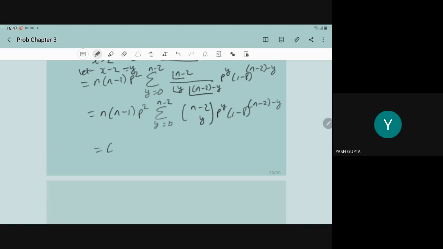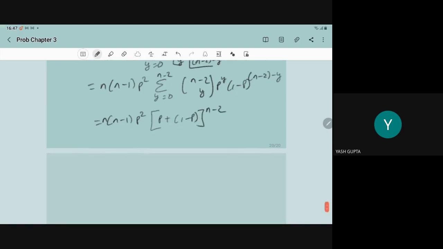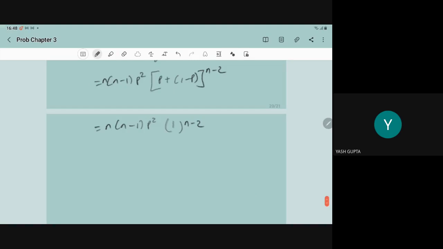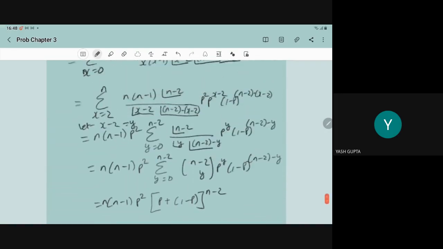So it is the n minus 1 p square, and this is what? This is the binomial expansion of (p plus 1 minus p) power n minus 2. And what is this bracket? Bracket is the 1. So this will become n minus 1 p square times 1 to power n minus 2, so it will give you 1 only. So n minus 1 into p square.